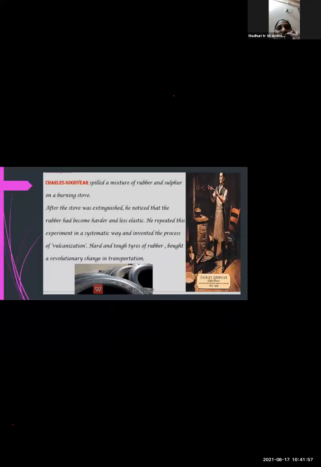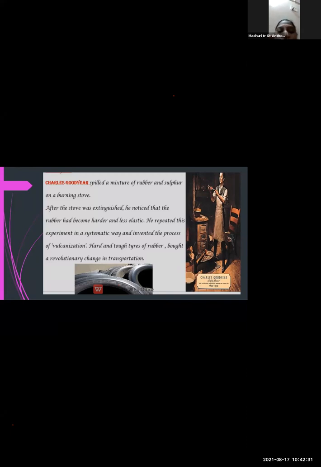Now today we are going to study about a new scientist that is known as Charles Goodyear. So Charles Goodyear was one of the scientists. What did he do? He took a spill of mixture of rubber and sulfur. And what did he do? He kept this solution on the stove. So after the stove was extinguished, he noticed that the rubber became harder and it lost the property of elasticity.